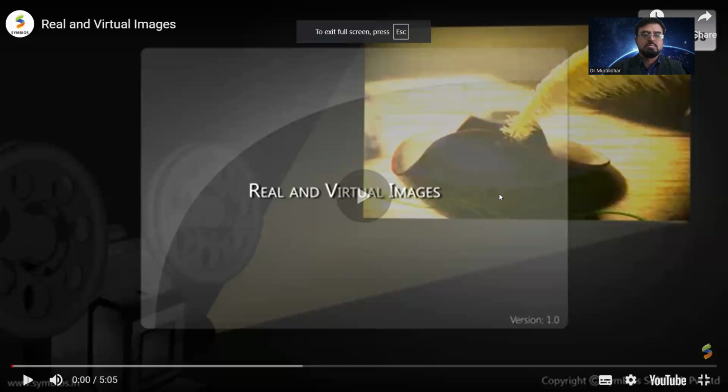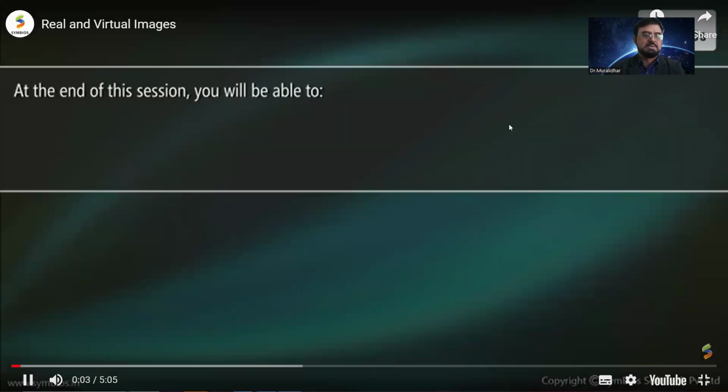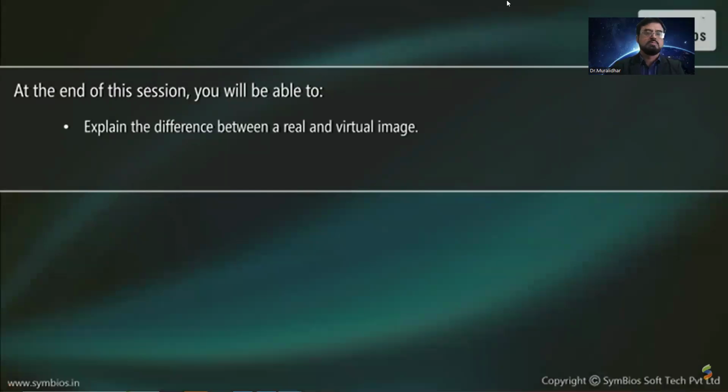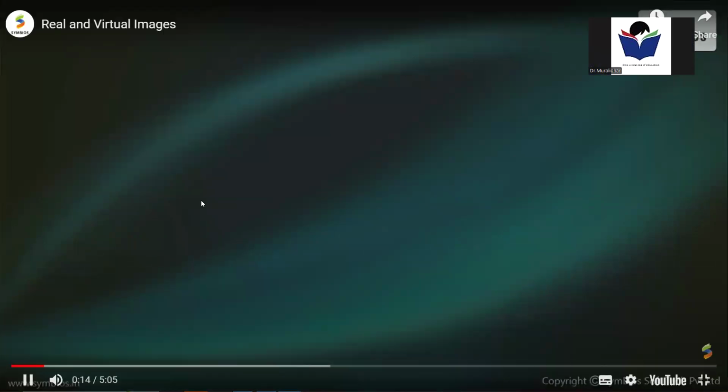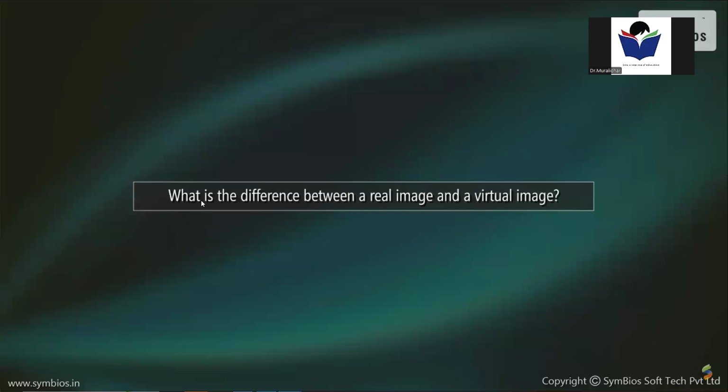And virtual images. 2 types of images. At the end of this session, you will be able to explain the difference between a real and virtual image, explain how real and virtual images are formed. What is the difference between a real image and a virtual image?